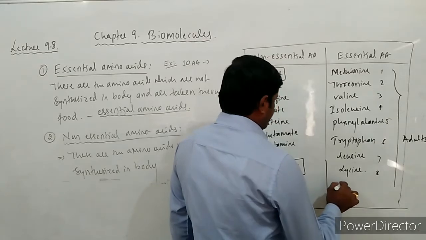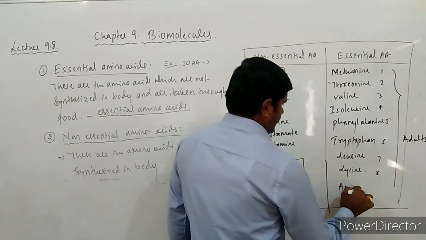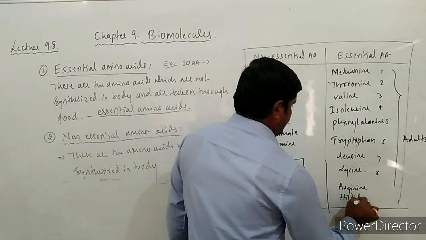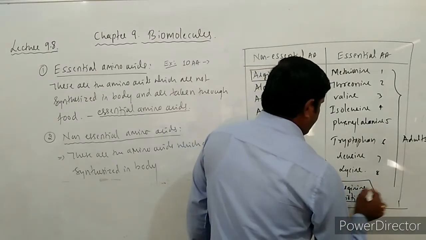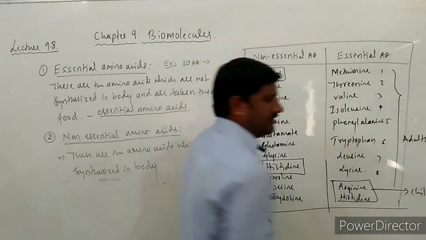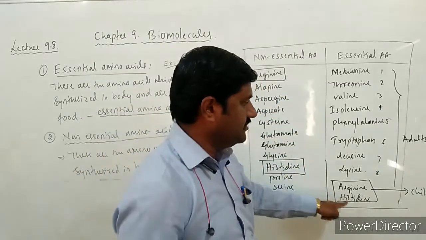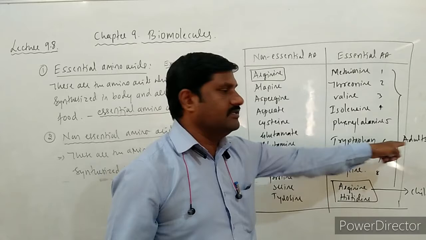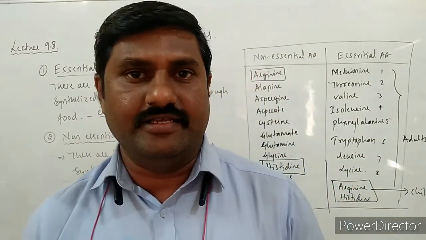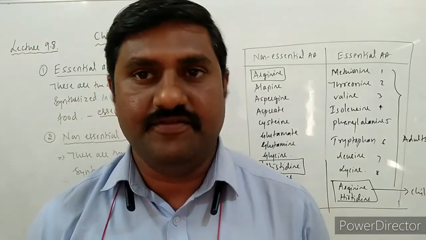Along with these, arginine and histidine are essential only in case of children. So totally 10 are essential for children and 8 are essential for adults. This is one fact to be remembered. This is how we classify the amino acids into different groups.